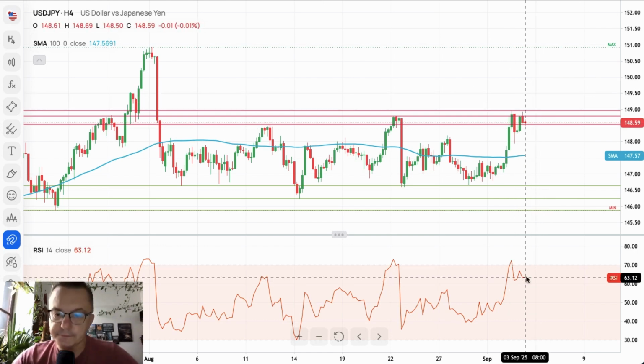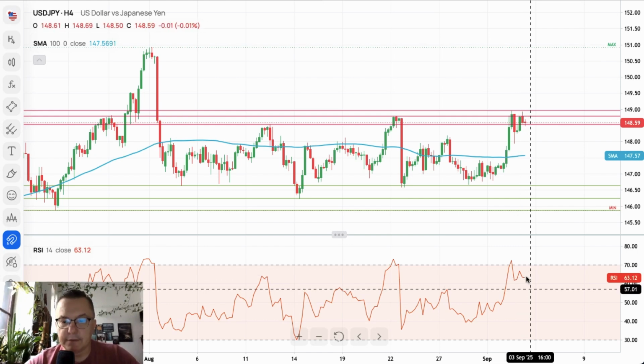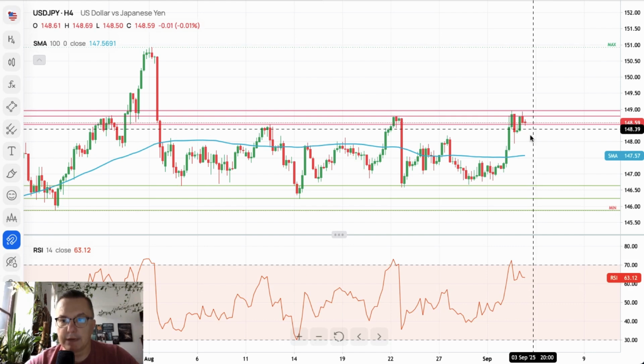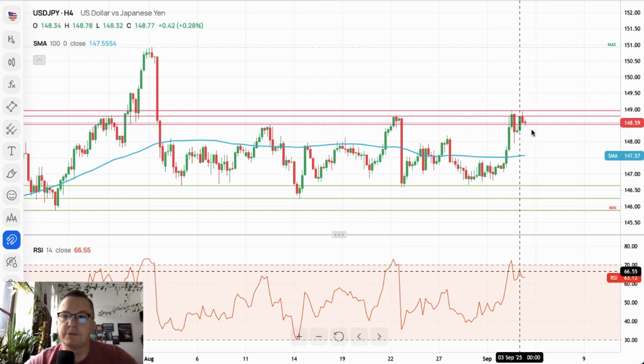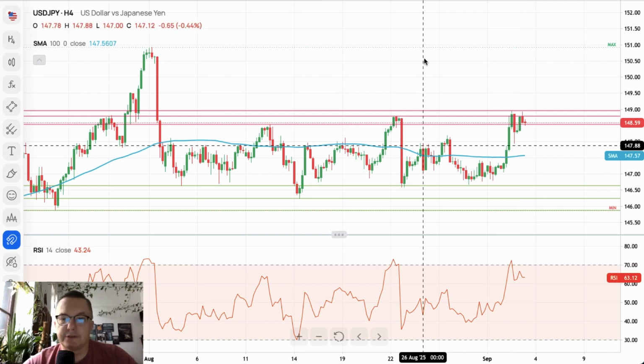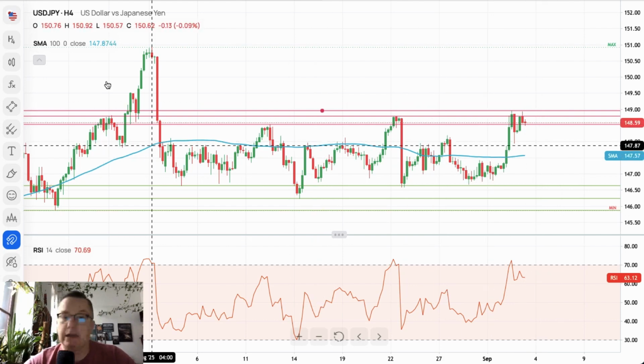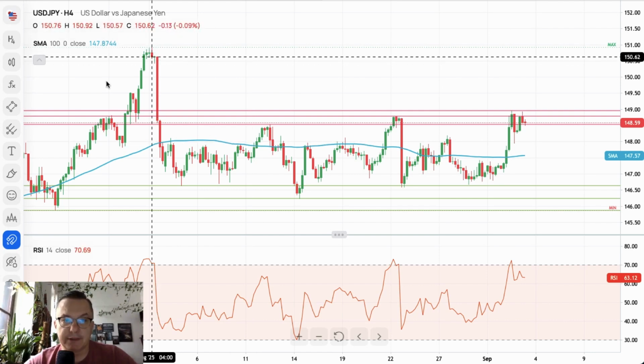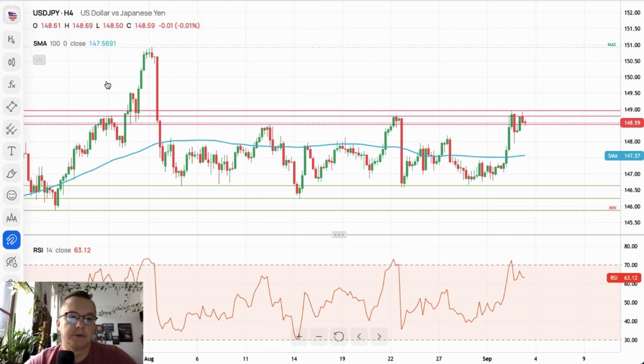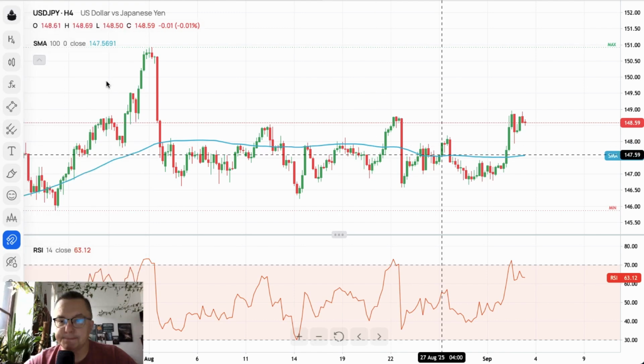Obviously, the bulls will try to rally higher. Nevertheless, the market needs some kind of a pullback. The market needs some kind of a downside movement, because right now we are coming off the extremely overbought conditions. So it looks quite good for the bears. If we decide to move sideways again, then we should see downside movement, or there is a breakout and continuation up towards this level here, 150.92.